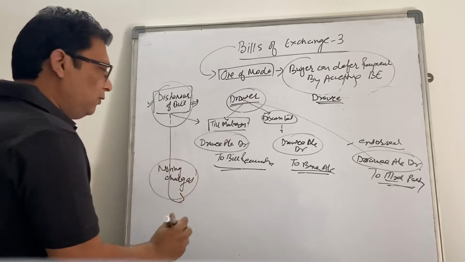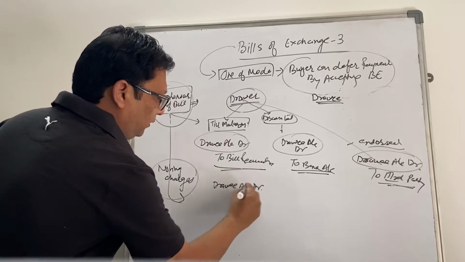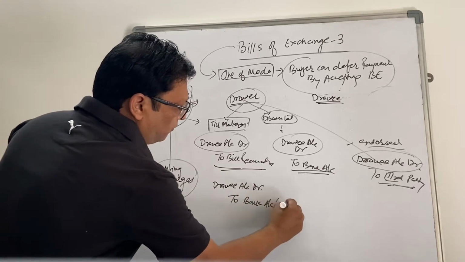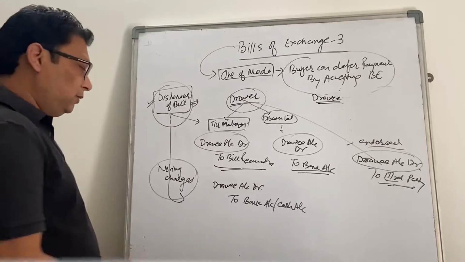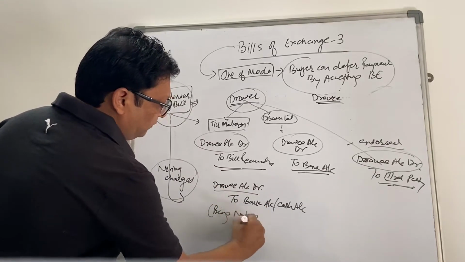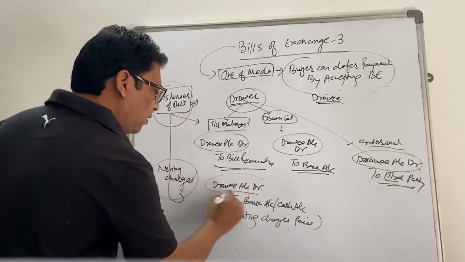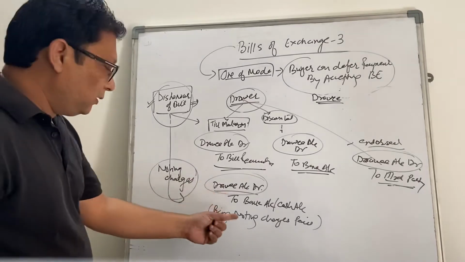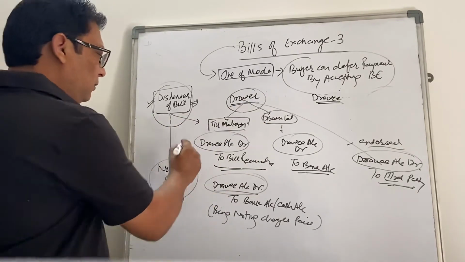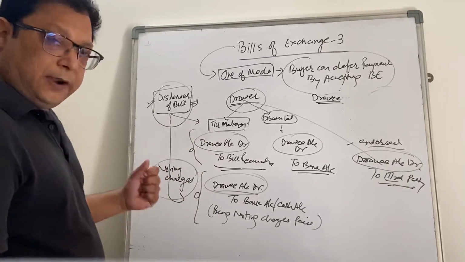So what entries will we do? Drawee account debit to bank account or cash account, whatever you want to mention. So this is the noting charges paid. Why are we debiting the drawee's account? Because ultimately we need to recover these noting charges from the drawee, right? So this is the dishonor of the bill, and this is the noting charge paid, right?